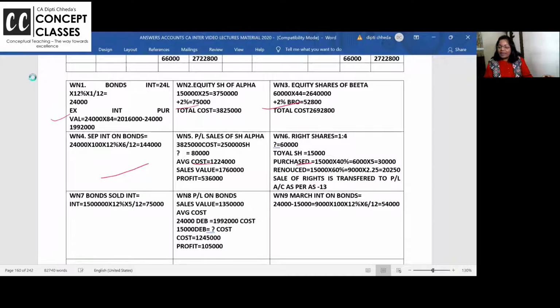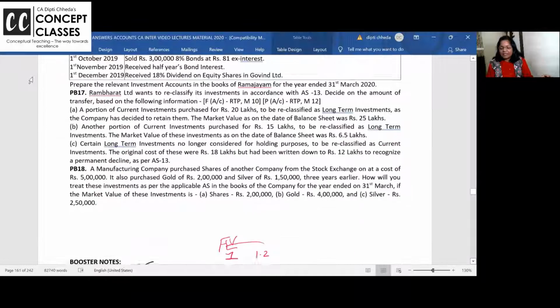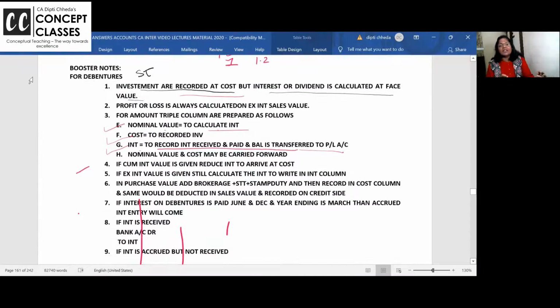Chalo. Investment 1 problem, it takes more than 1.5 or 2 hours to explain in the first class. And by the third class, students are able to solve 3 problems in class, 1 class with understanding. Because that's the way you have to learn. Profit or loss is always calculated on the ex interest.